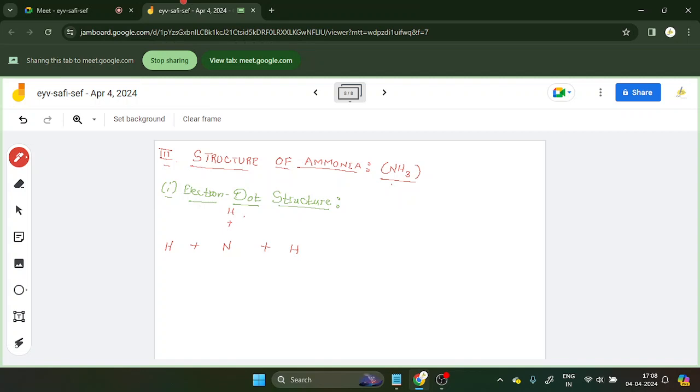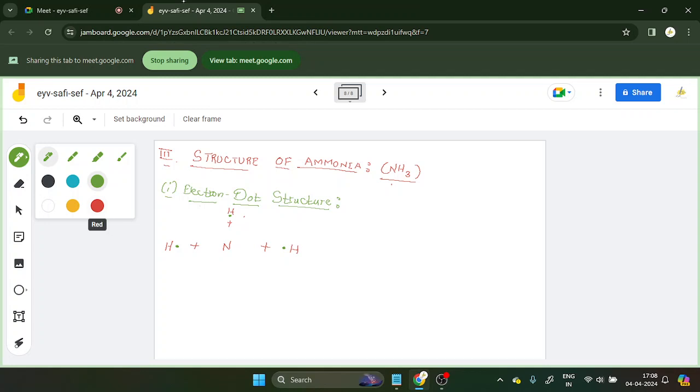Now in exams, as you use only one pen, I will represent H by dots. H only has one electron in the last shell, and this will also have one electron in the last shell. But when you are talking about N, how many electrons does N have in the last shell? Tell me. 5.